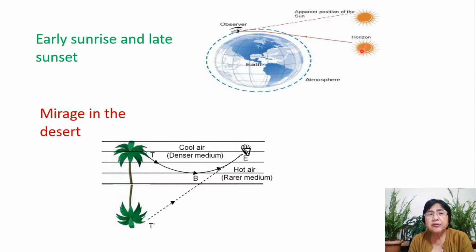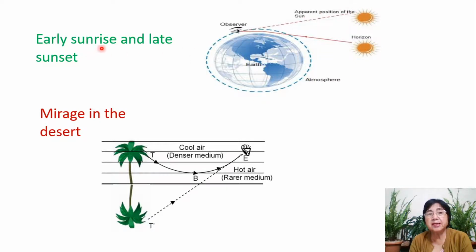Hence, in the morning, the sun is still below the horizon, but it is visible to an observer here. Similarly, when the sun goes down in the evening, here is the horizon. The sun has gone down the horizon, but to an observer, the sun appears here. So what happens?